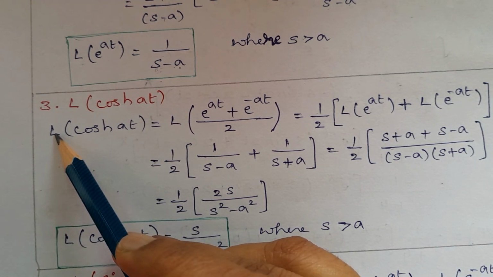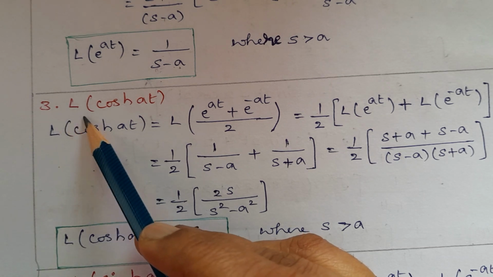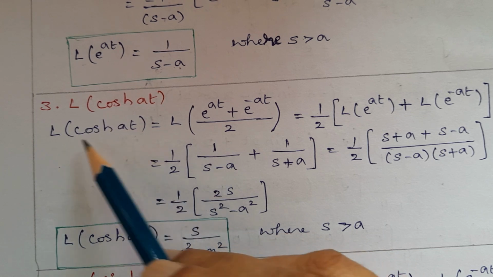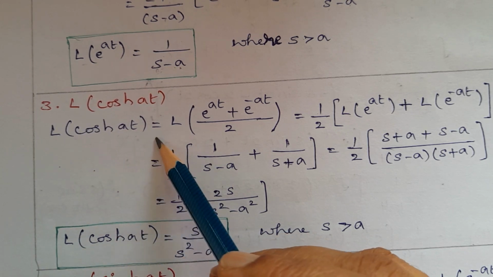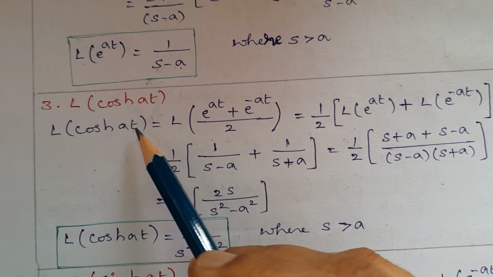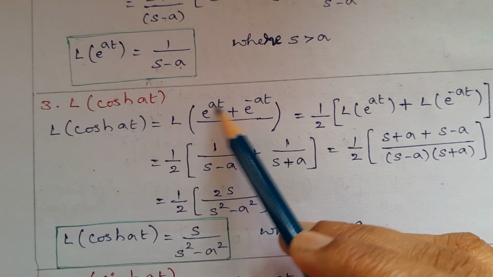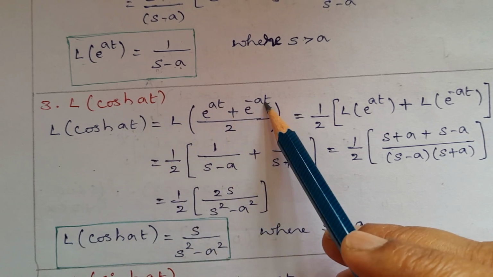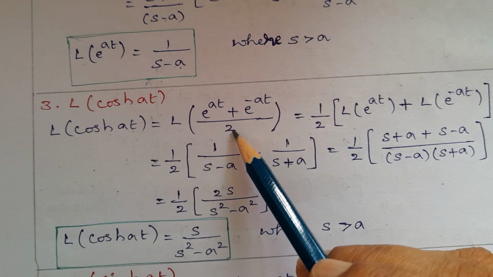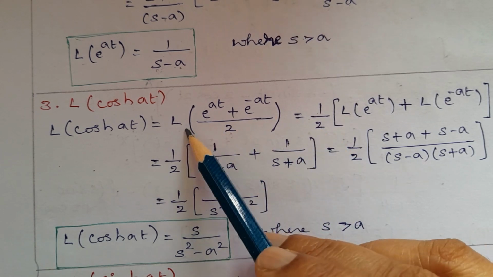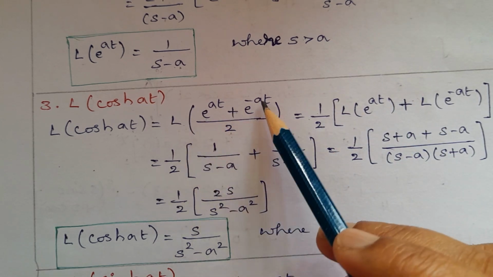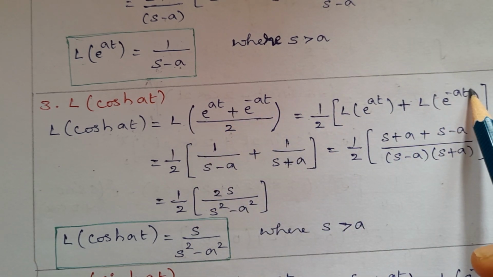Next, third elementary, Laplace transform of cos hyperbolic of at. Laplace transform of cos hyperbolic of at. Formula we know that cos hyperbolic of at is e power of at plus e power of minus at divided by 2, equal to 1 upon 2, take outside, Laplace transform of e power of at plus Laplace transform of e power of minus at.